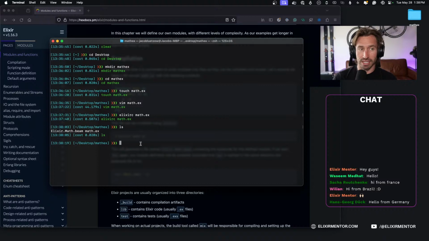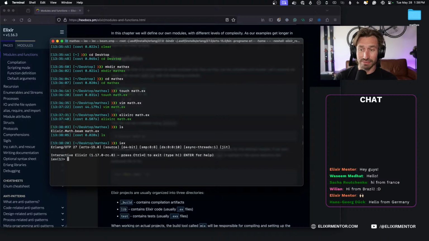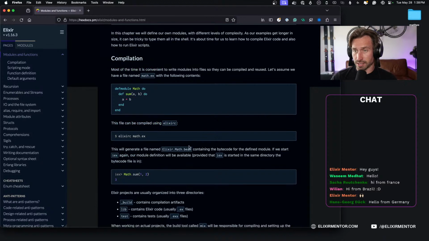And now if I go into our IEx shell again, we have the math.ex file compiled, so we actually have access to that with Math.sum, and we can pass in 1 and 2 for the arguments, and we get 3 back. So that's pretty cool. So we just compiled our own code, and then when we opened up IEx from our directory, it found the compiled code, and we have access to our module. All right, back to the docs.